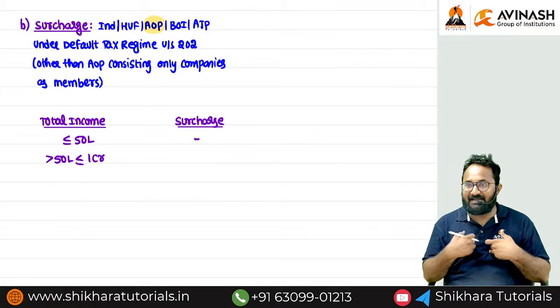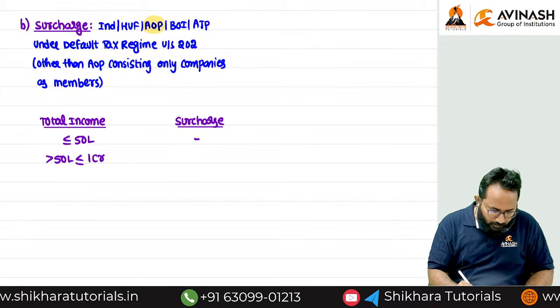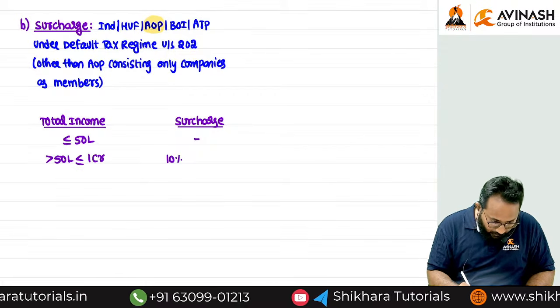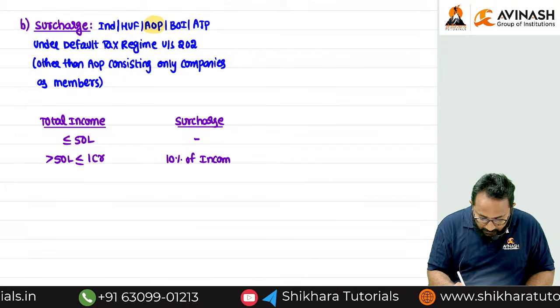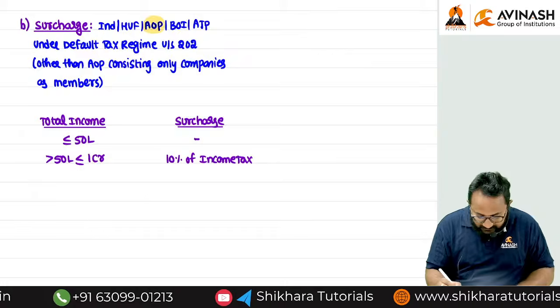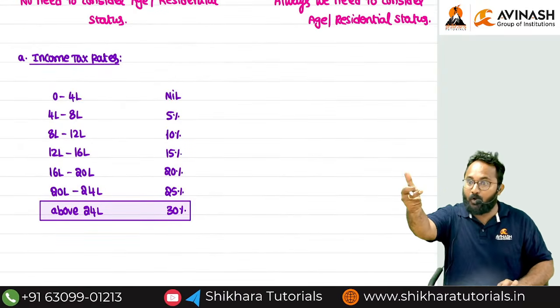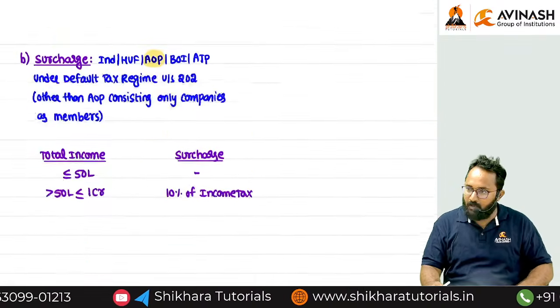Now I have a 90 lakh total income. What surcharge rate do I follow? 10% of income tax. Earlier we calculated the income tax using these rates; on that income tax you now have to pay a surcharge of 10%. Understood?